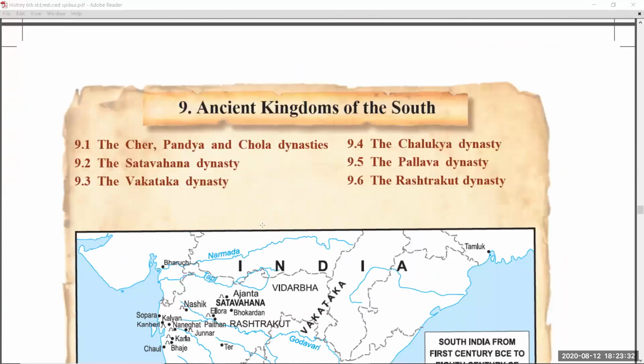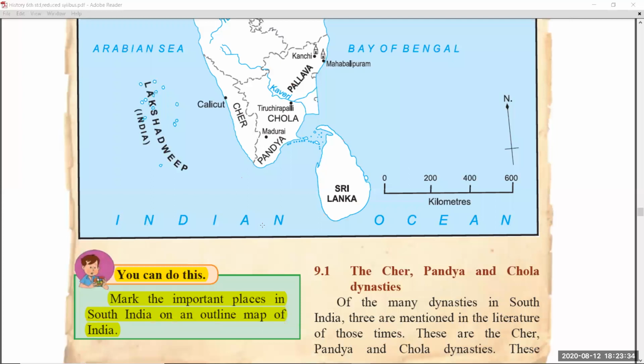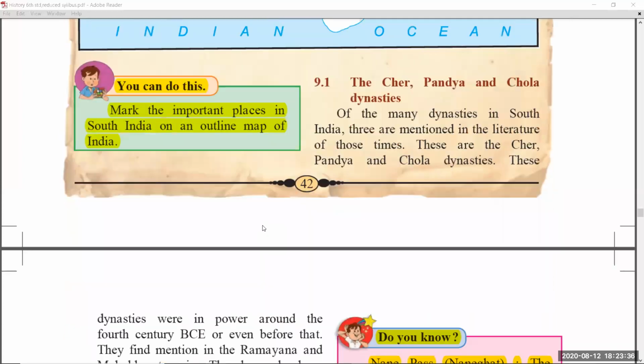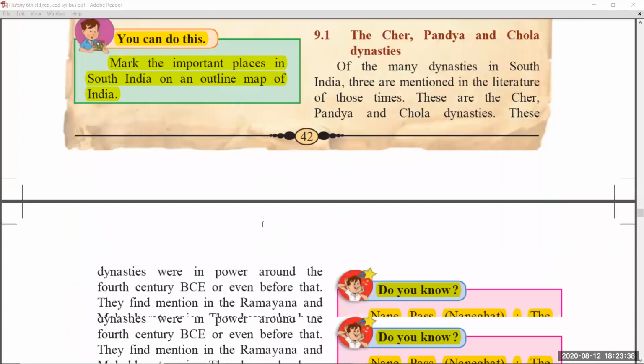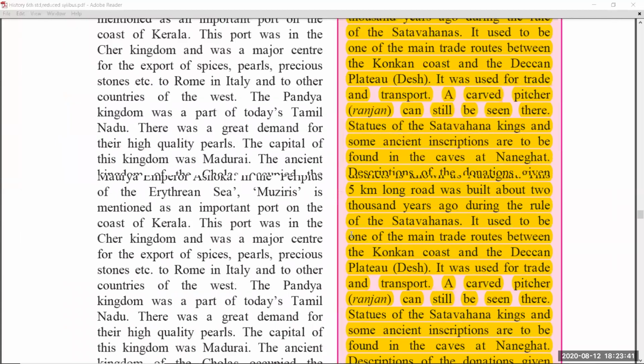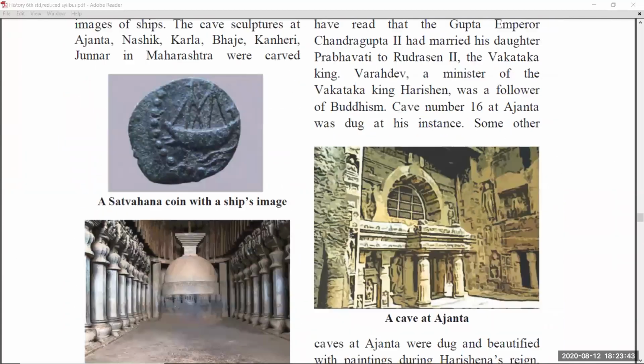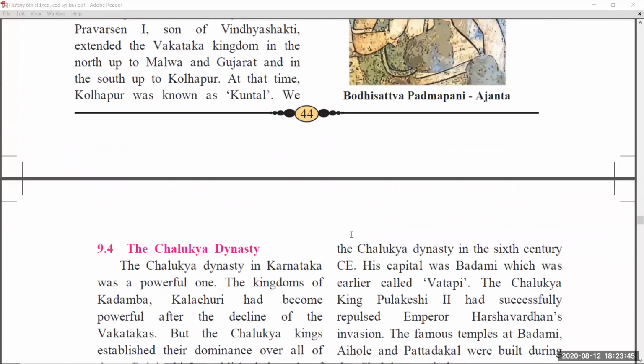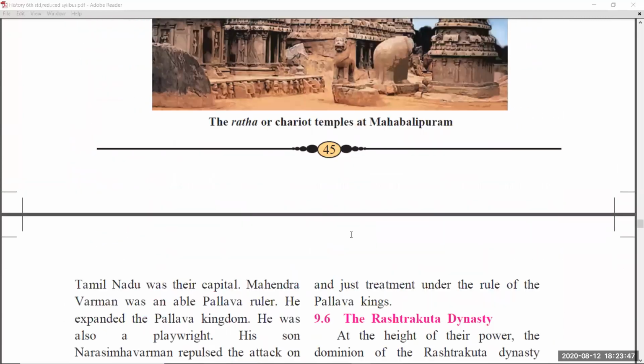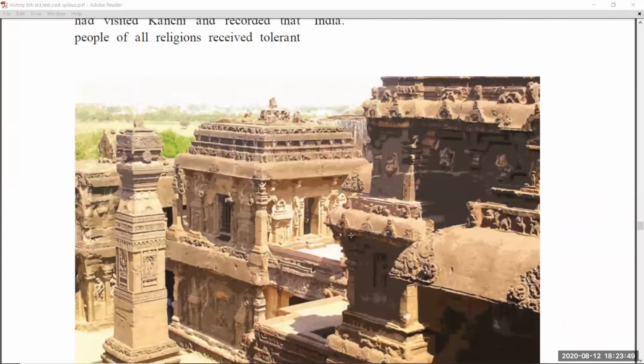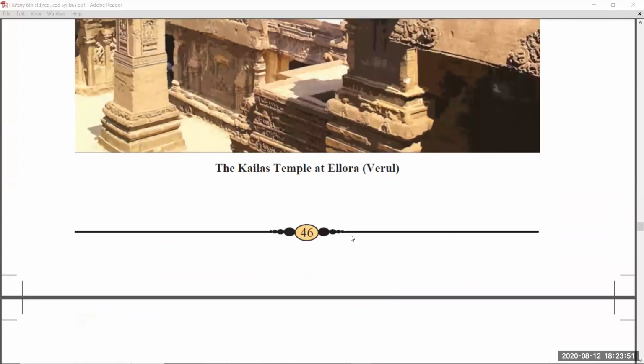Coming to chapter number 9, that is ancient kingdoms of the south. In this you can skip this part from page number 42 and the do you know part from page number 43. These two are removed. Coming to page number 44, there is no change. 45 also there is no change. And coming to page number 46, students, again there is no change.